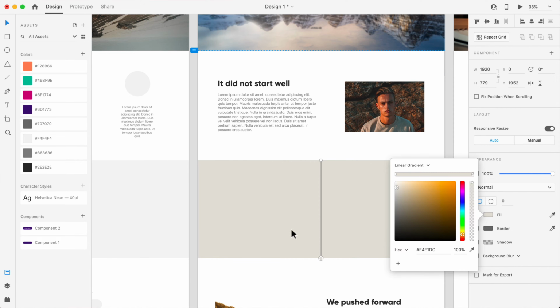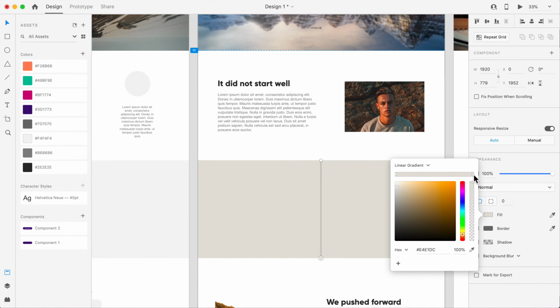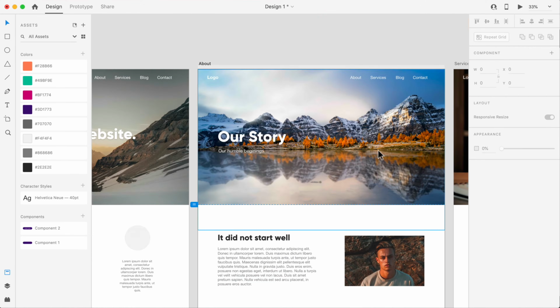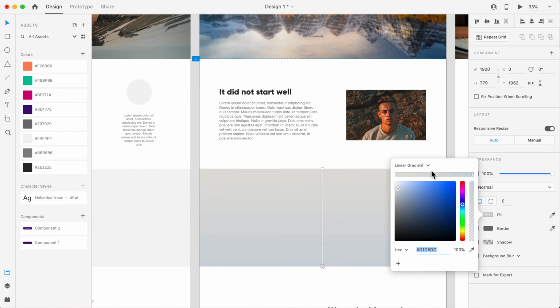Okay, and then the next bit is go back over here, copy that color code, come back here, and then let's select this one, the last dot, paste it in, just like that. Okay, so I might drop the opacity down a little bit as well, make it a little bit lighter. And then also here, let's drop the opacity down a tad as well.